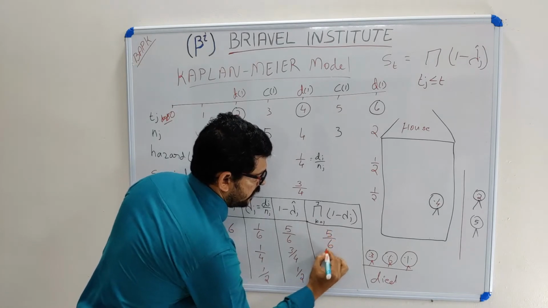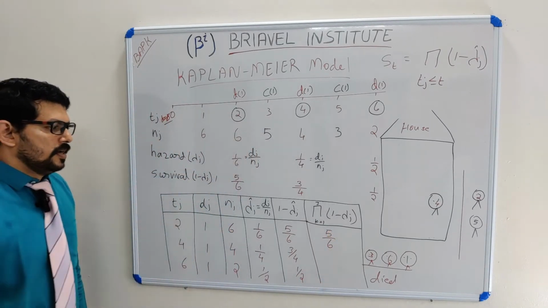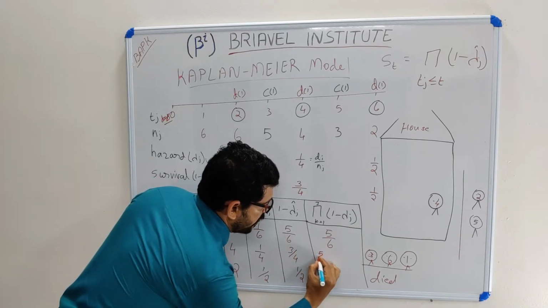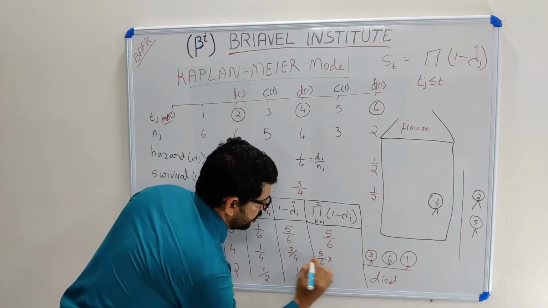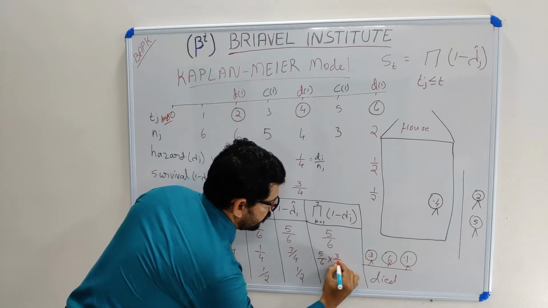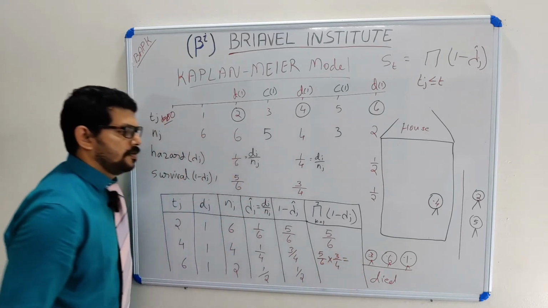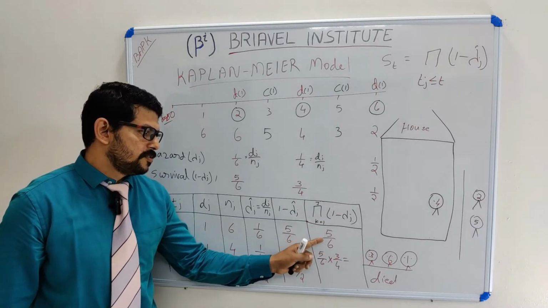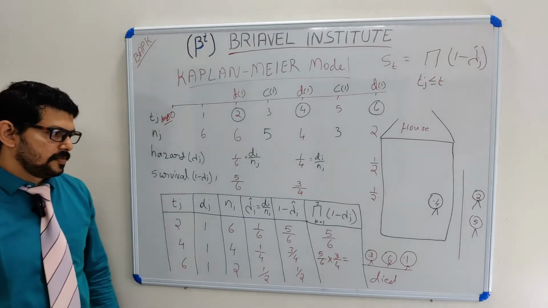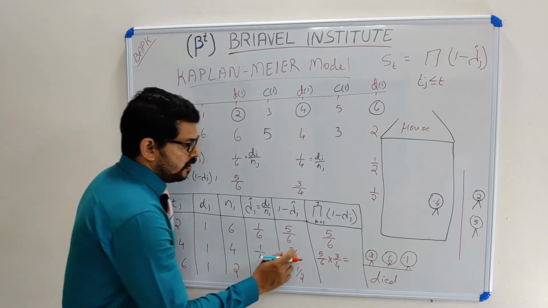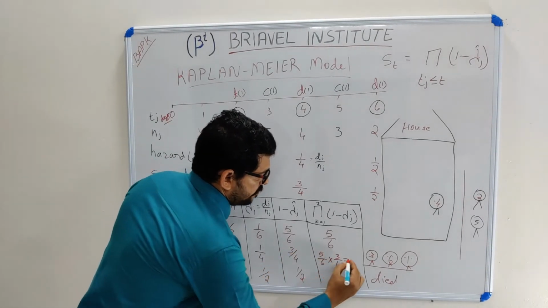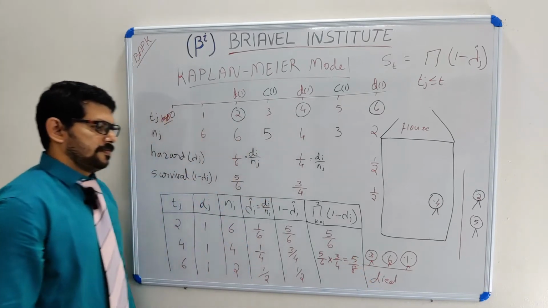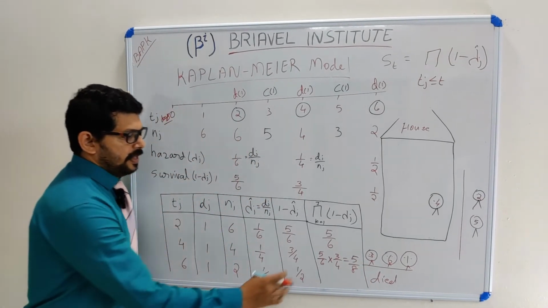There is no need to multiply anything for the first time. How to get the second time? For the second time I have to multiply 5 by 6 into 3 by 4, the product of the 1 minus lambda_j terms. So the first term has to be multiplied by the second term, and I got 5 by 8. And what will be the third term?